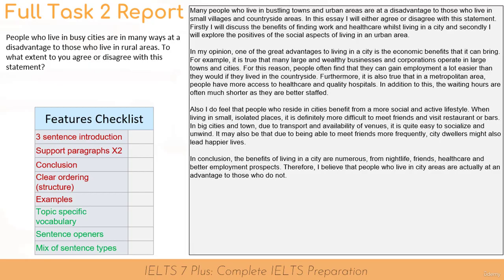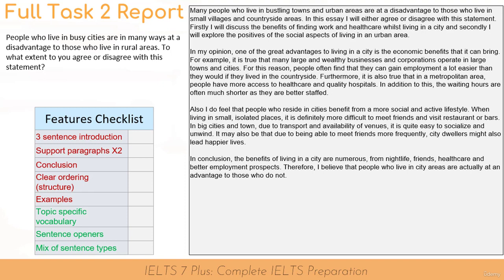In my opinion, one of the great advantages to living in a city is the economic benefits that it can bring. For example, it is true that many large and wealthy businesses and corporations operate in large towns and cities. I just noticed I repeated large in the same sentence. Try not to repeat vocabulary too often.